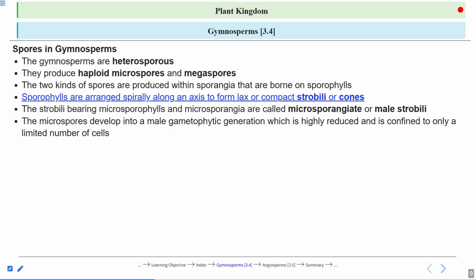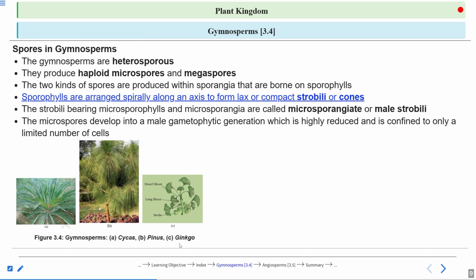And what is the gametophytic generation here? Only the spores. So this point becomes very important. Highly reduced means only one or two stages as a gametophyte.